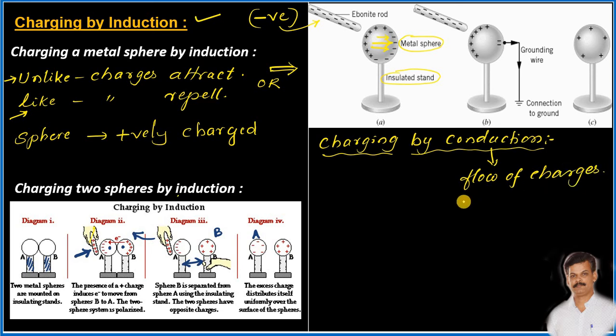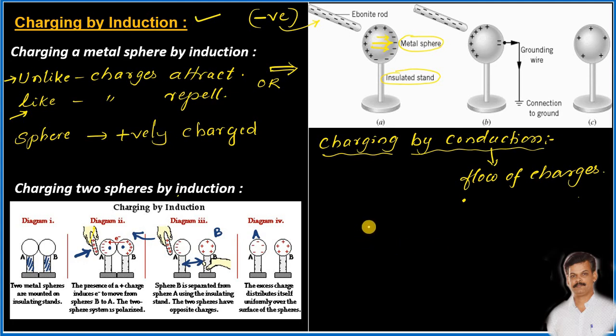Whenever the charges move from one place to another, or one point to another point, then we say it is the conduction of charges. Or in a simple way, we can make the body acquire the charges.